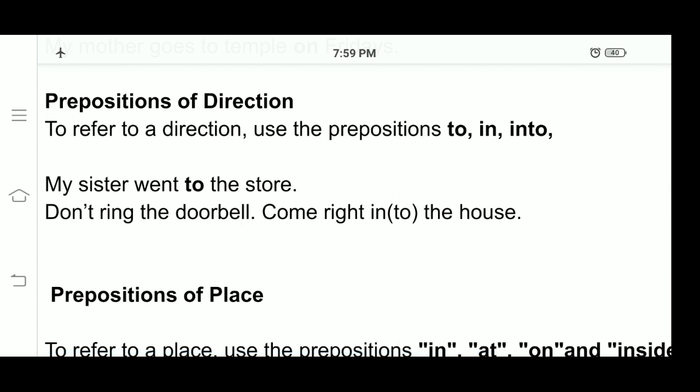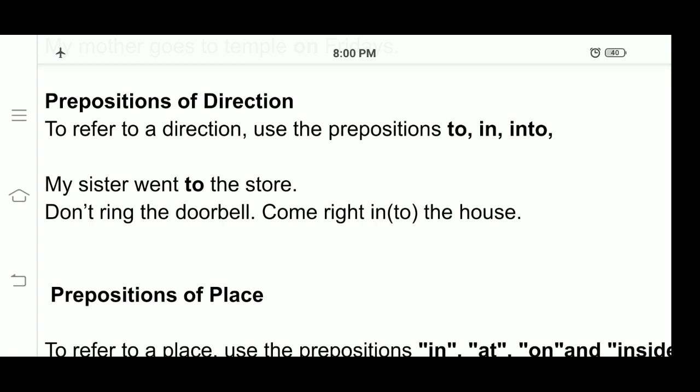Prepositions of direction. To refer to a direction, use the prepositions to, in, into. My sister went to the store. We are talking about prepositions of direction. Where did the sister go? The sister went to the store. It shows the direction the sister has gone.